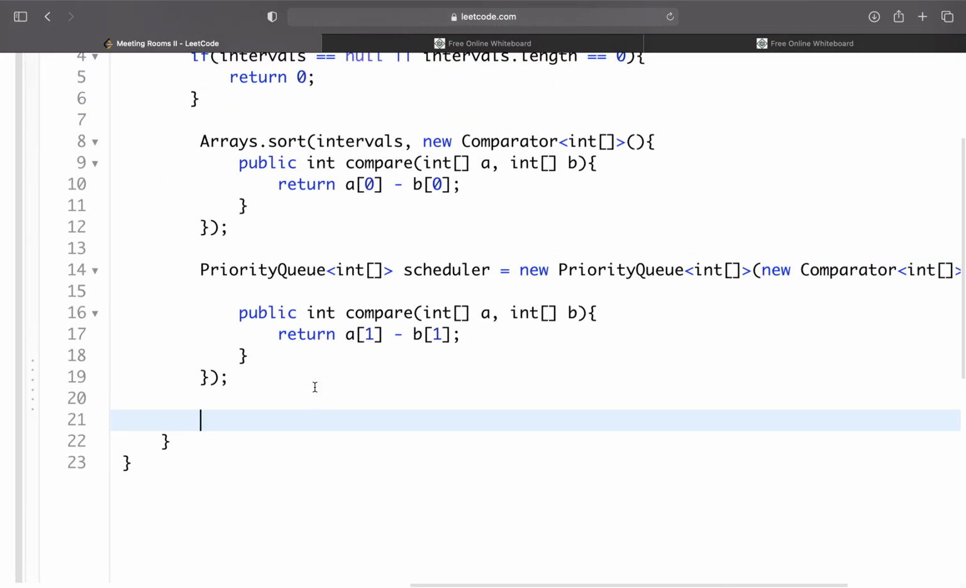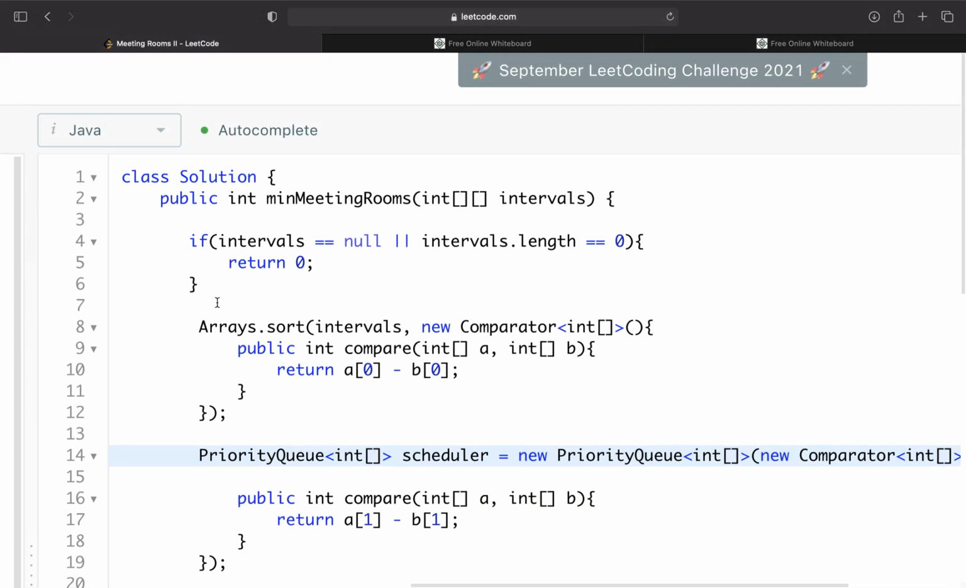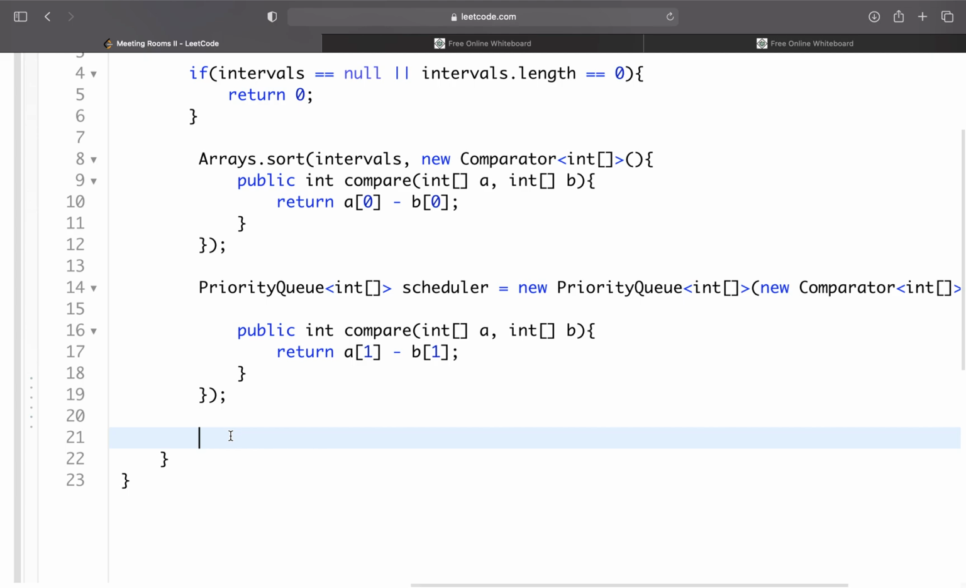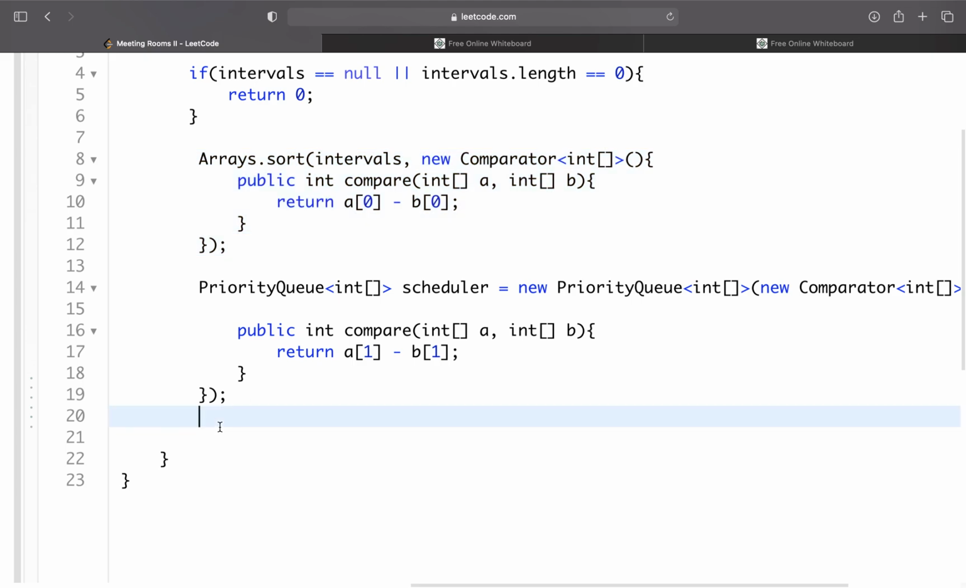So now, obviously right now our priority queue is empty, but we know that if we got past this check, we at least have one meeting in our intervals. So let's add the first meeting to our priority queue. And remember, since we sorted it, that will be the earliest meeting occurring that day.